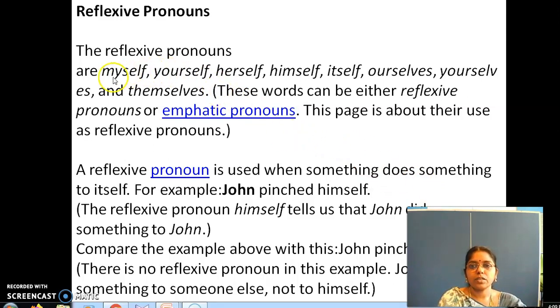Reflexive pronouns are myself, yourself, herself, himself, itself, ourselves, yourselves, and themselves. These words can be either reflexive pronouns or emphatic pronouns. What is the word emphatic? Take your dictionary and refer to what is emphatic. Emphatic refers to special preference. Okay. So this page is about their use as reflexive pronouns.